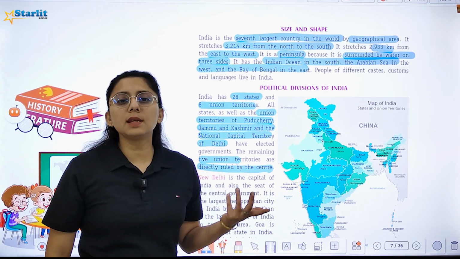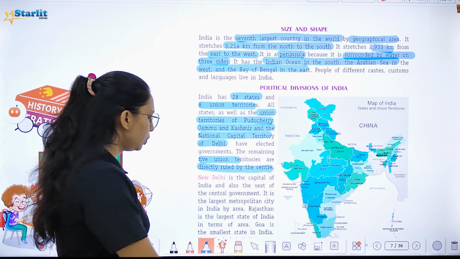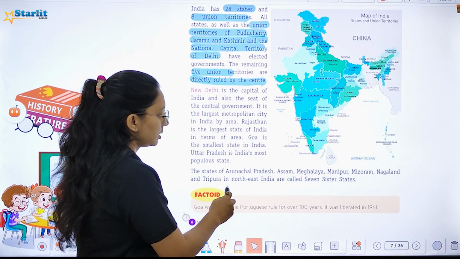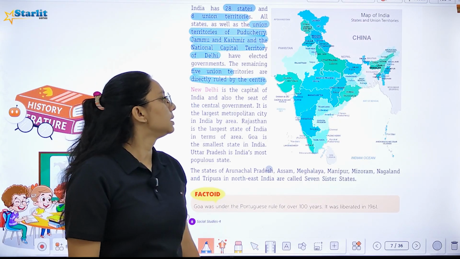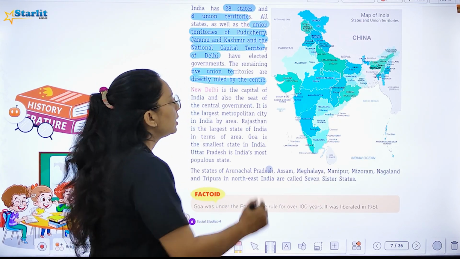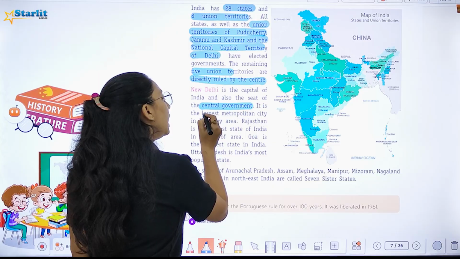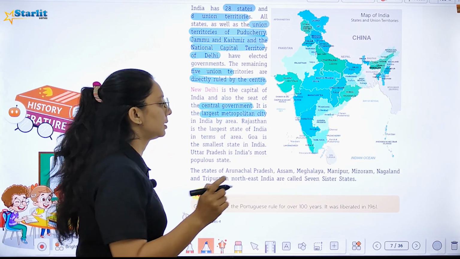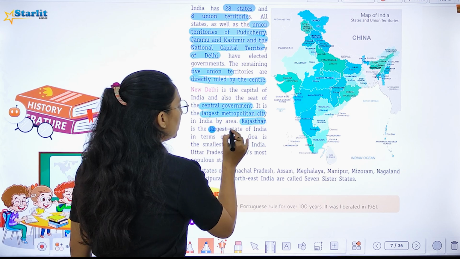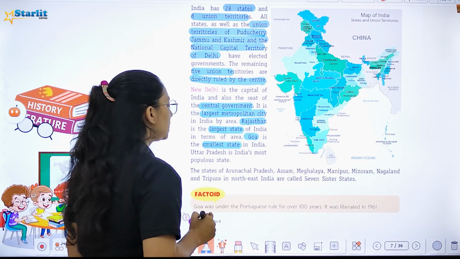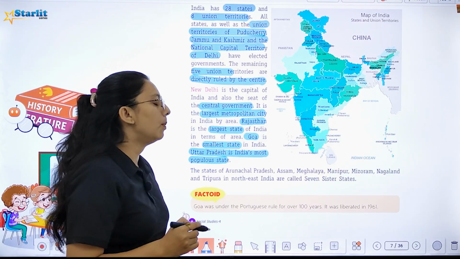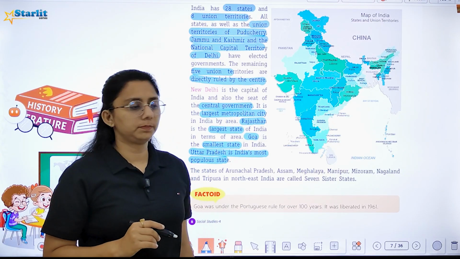Who rules them? Center rules. Next, we have New Delhi, which is the capital of India, and it is also the seat of central government. Whose seat is it? Central government's. Largest metropolitan city. We talk about the largest state, that is Rajasthan, and smallest state is Goa, right? And Uttar Pradesh, if we talk about, it is India's most populous state.